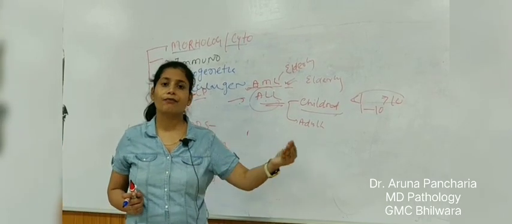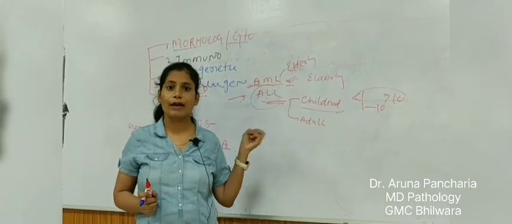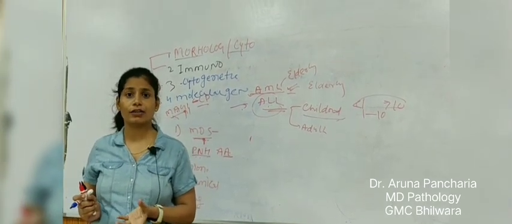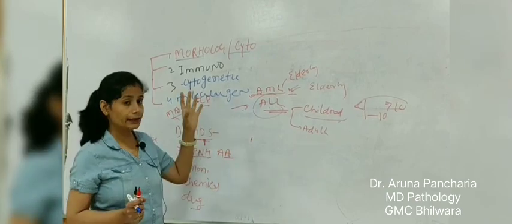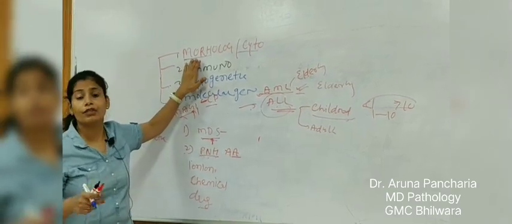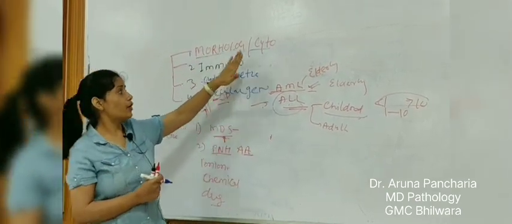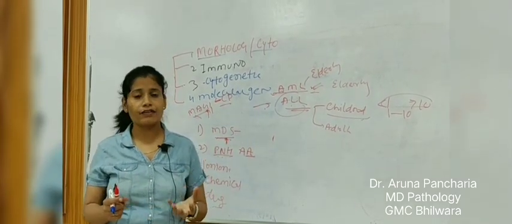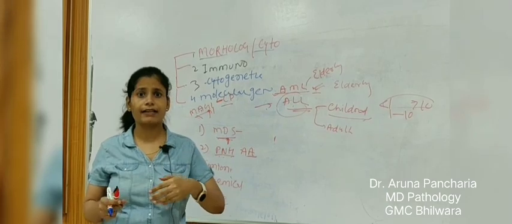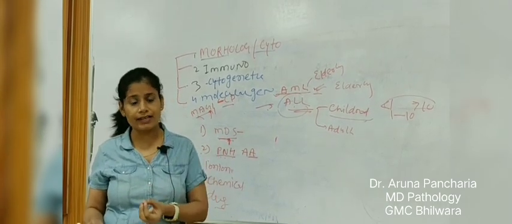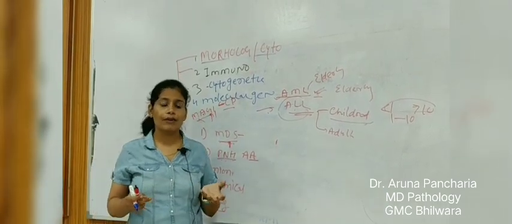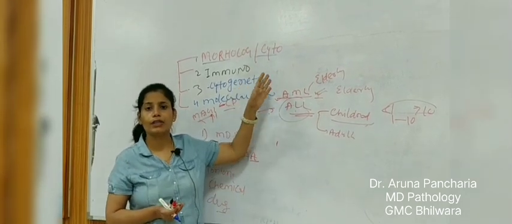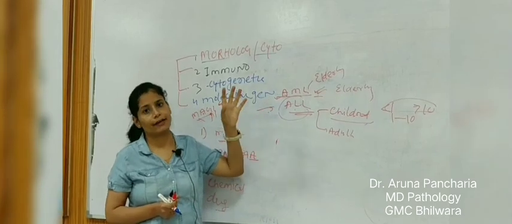And accompanying cells also: if they are of myeloid origin, there are chances of myeloblast. When the accompanying cells are of lymphoid origin, there are chances of lymphoblast. So by this morphology, we can diagnose which type of leukemia it is. Now, second one is cytochemistry. These blast cells have certain enzymes and substances in their cytoplasm, so we detect these enzymes by enzymatic reaction, using special stains.